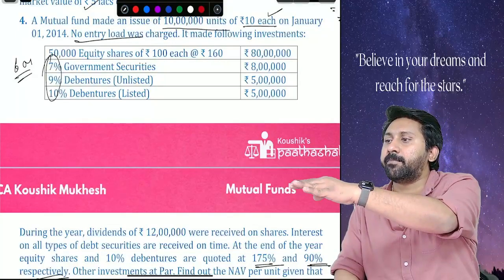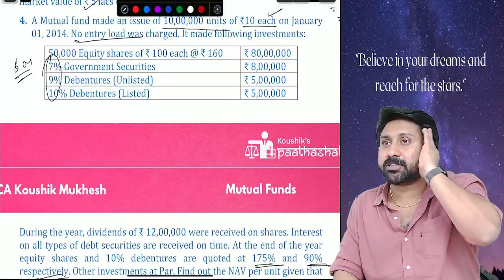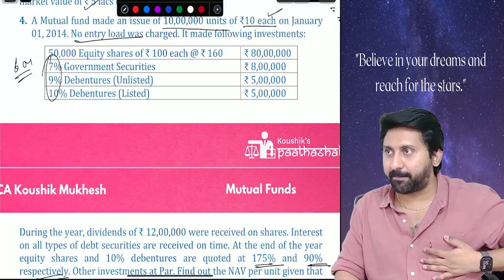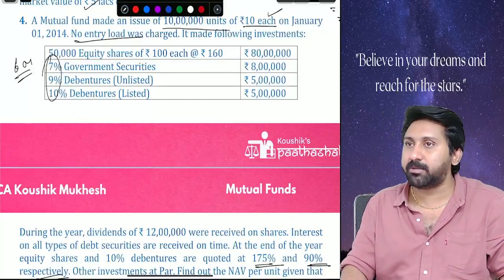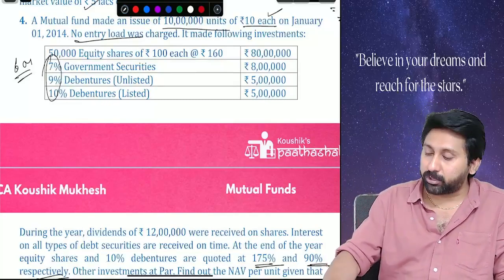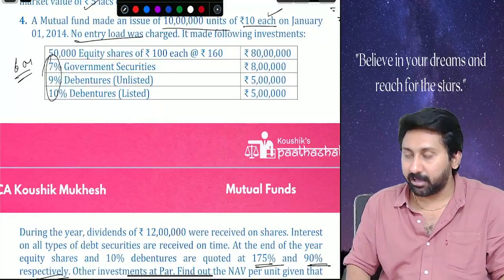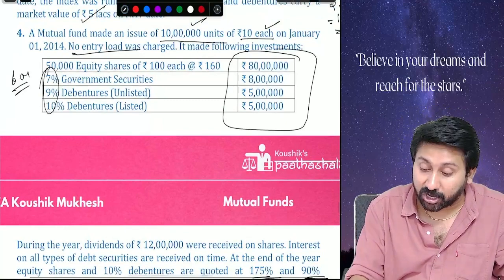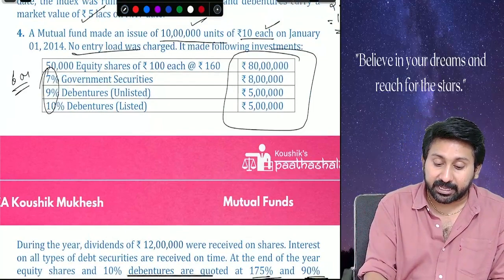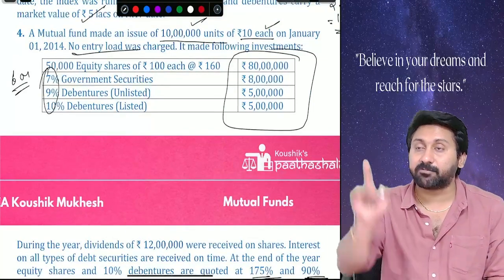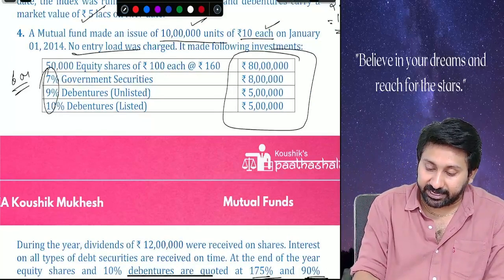For example, the Sensex at 60,000 became 61,000 points. Cash in my pocket, 500, will not become 600. Why? Cash will not be reflected through the markets. Clear? So there are two types of NAV: one is cash NAV and the other is stock NAV. Clear? Here if you observe, this is only stock NAV. But you should observe one thing. 10 lakh units into 10 each means 1 crore amount raised. In that 1 crore, how much is only invested? 80 plus 80.